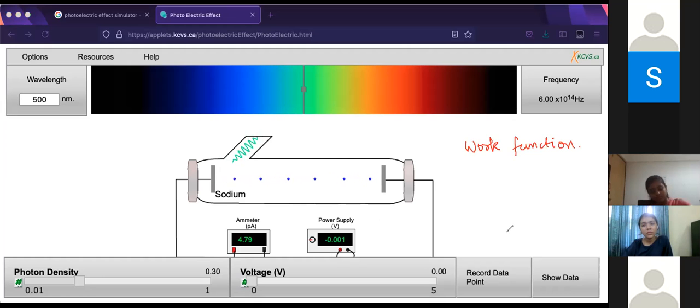Work function is usually denoted by W naught. Work function is one name for it. Another term that is also used is binding energy.